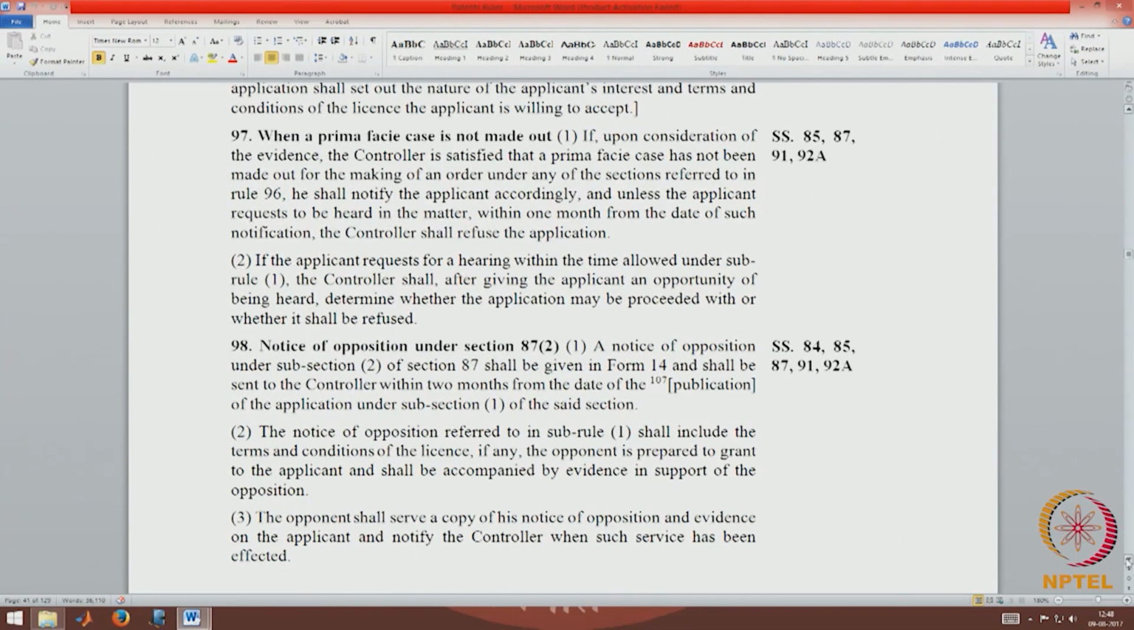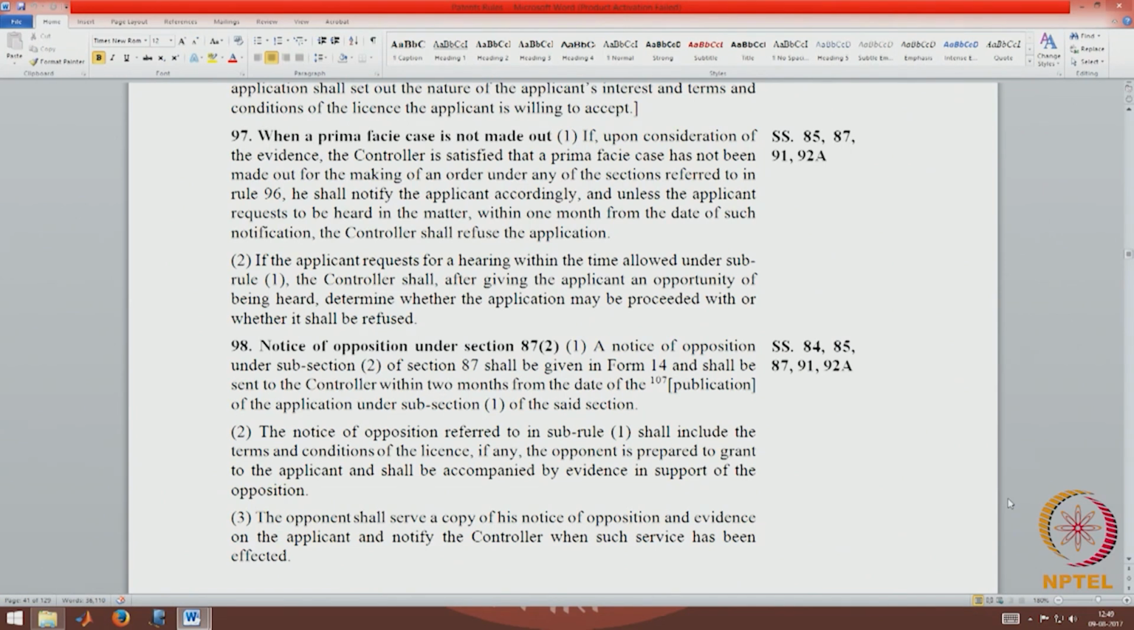Now, 97 states when a prima facie case is not made out. Now, we saw that in section 87, the procedure dealing with the grant of compulsory licenses, the first requirement is that the controller has to be satisfied that a prima facie case has been made out for making an order. So, the prima facie or preliminary or initial satisfaction by the controller is a requirement for proceeding with an application under 84 or 85.